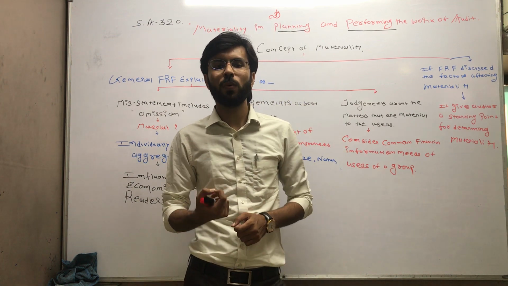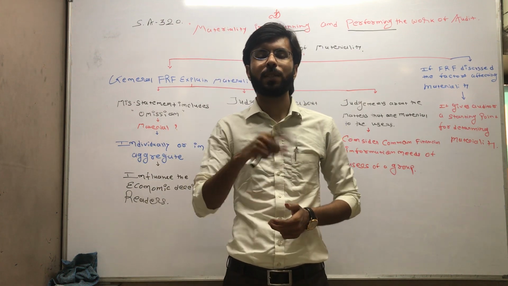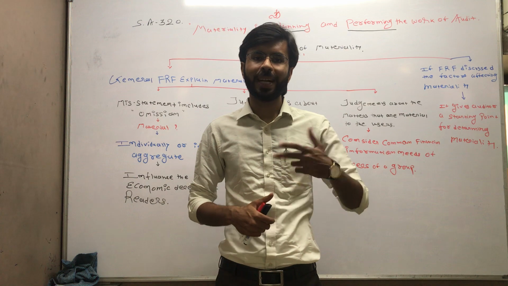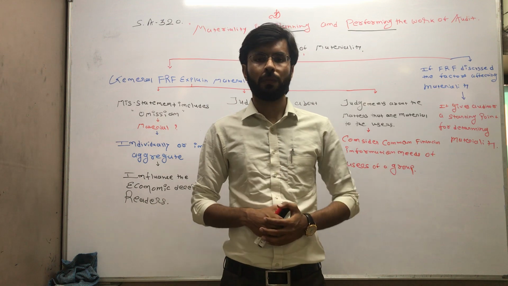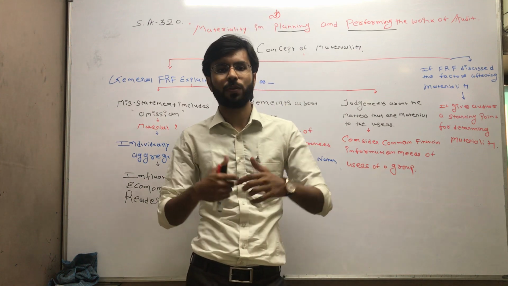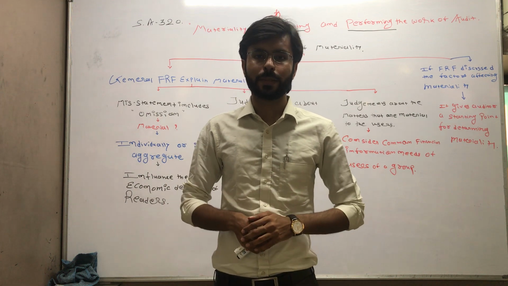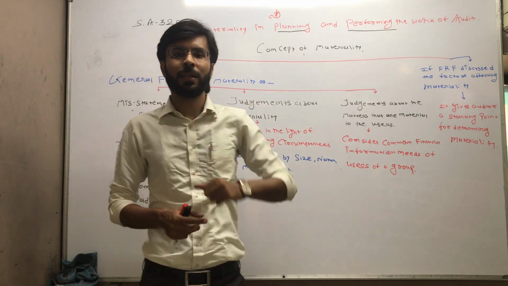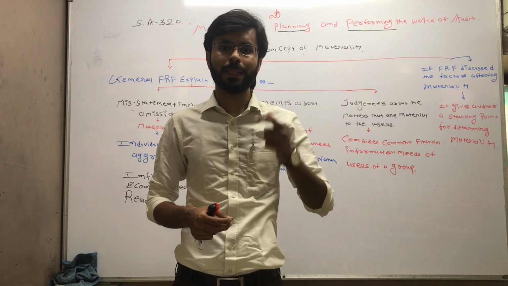The combination of these two, if we arrive at a particular conclusion, then we come to know what substantive procedure we are supposed to perform as an auditor. That is the ultimate motive of these two essays, 320 and 315: to estimate the substantive procedure as an auditor. So today we are going to discuss essay 320, but before proceeding, some points from yesterday's essay 315 are pending.